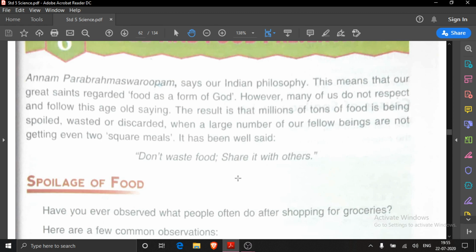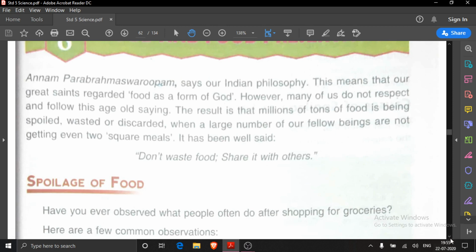That instead of wasting it, instead of throwing it, they should give it to slum children, children who were hungry in slum areas. And then they arranged it, they gave it. It was a very good thing done by Amit and his parents, that they did not waste the food, they shared it with slum children, with others.